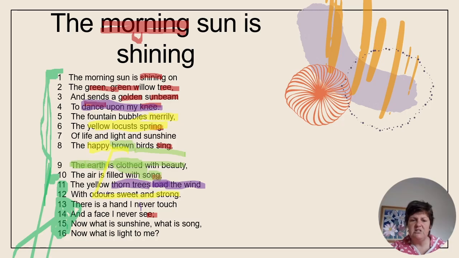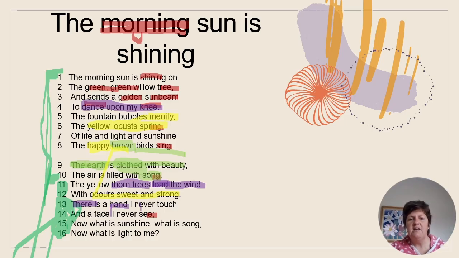And she completes the thought. She ends line 12 with a full stop, okay? And then she starts a new idea. And the new idea is a very literal idea. There, right? It's a preposition that indicates a specific place. She says, there is a hand I never touch and a face I never see.